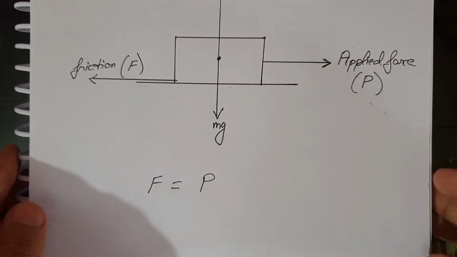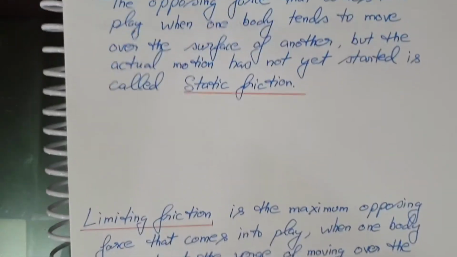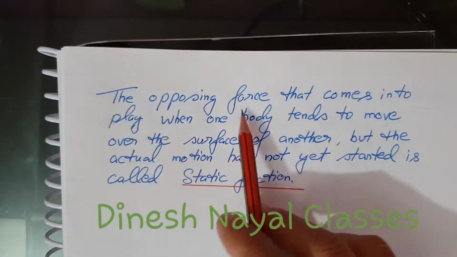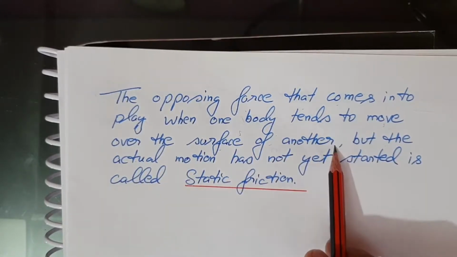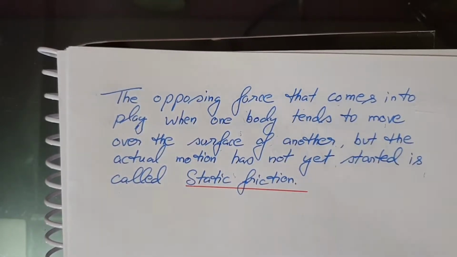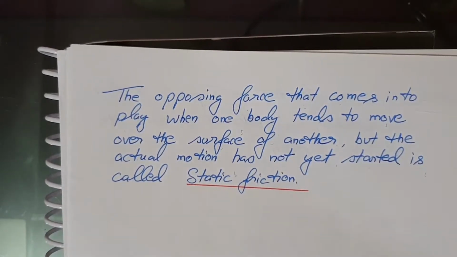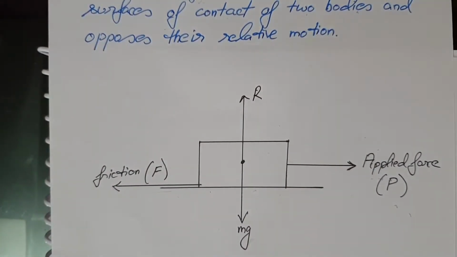So this is what static friction is, when the body is actually not moving. The opposing force that comes into play when one body tends to move over the surface of another, but the actual motion has not yet started, is called static friction. This is the case of static friction. The magnitude of static friction is not constant. It always adjusts itself so as to be equal to the applied force.